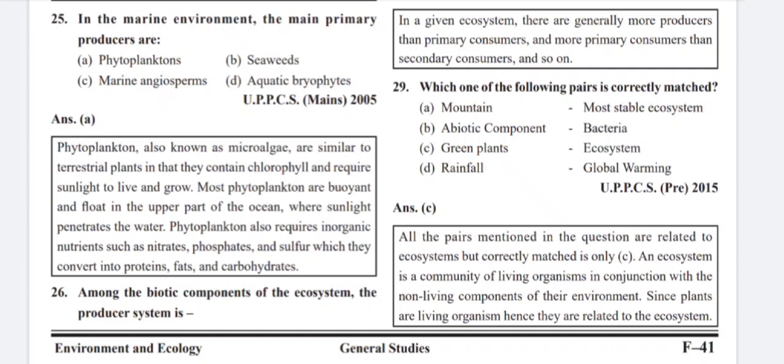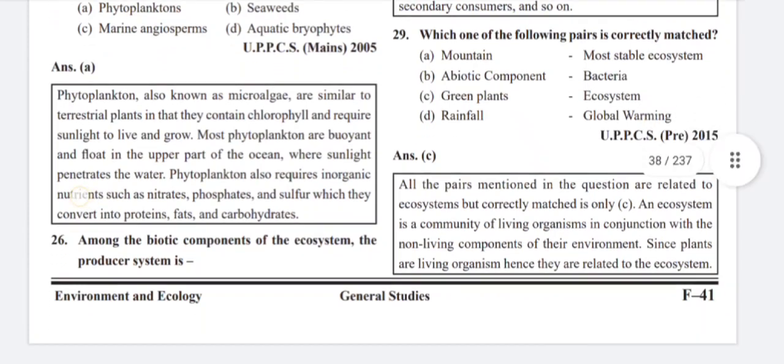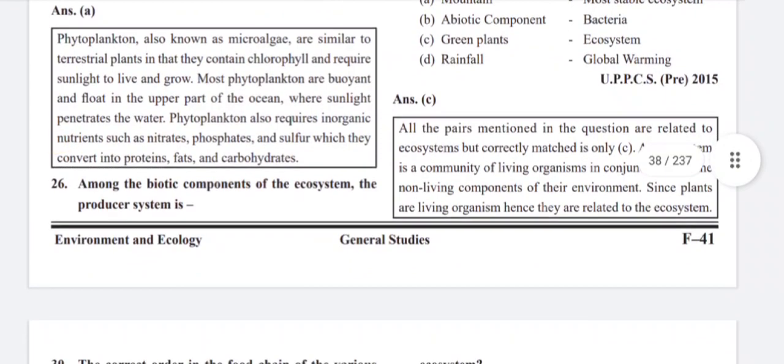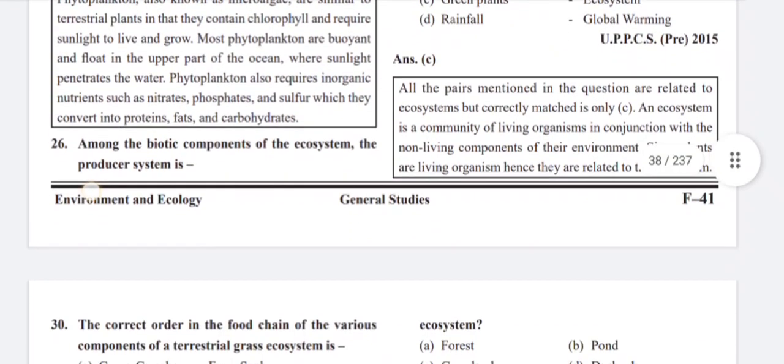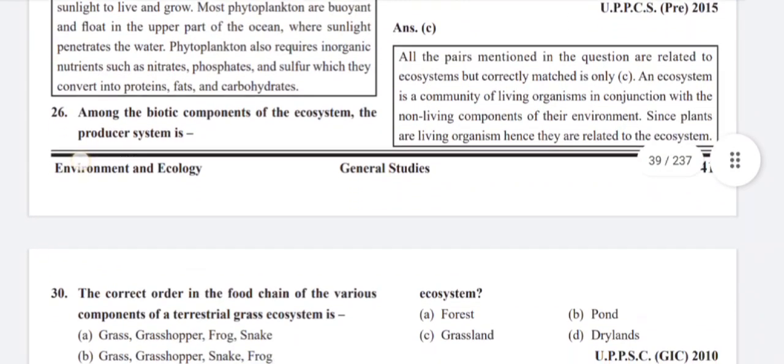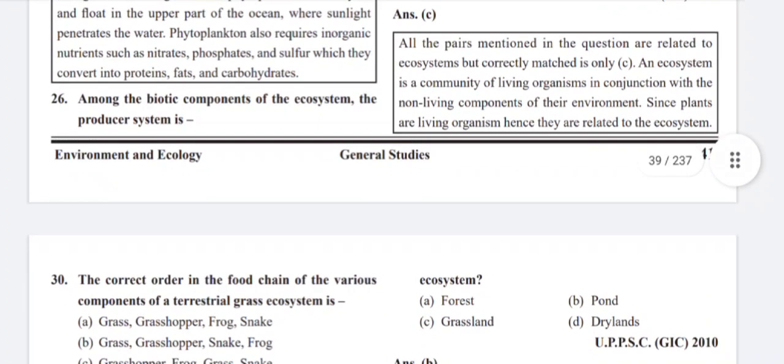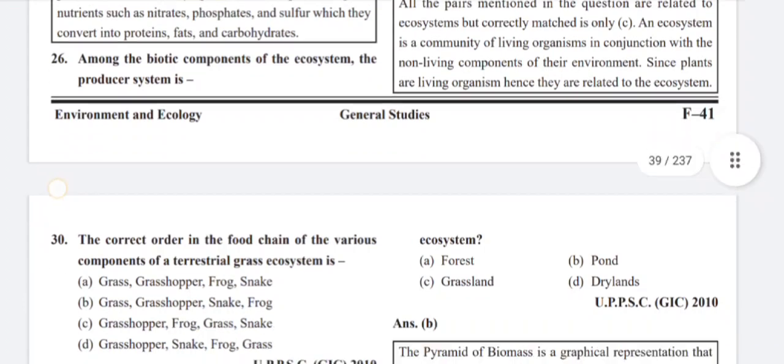C. Green plants, ecosystem. All the pairs mentioned in the question are related to the ecosystem, but correctly matched is only C. An ecosystem is a community of living organisms in conjunction with the non-living components of their environment. Since plants are living organisms, hence they are related to the ecosystem.